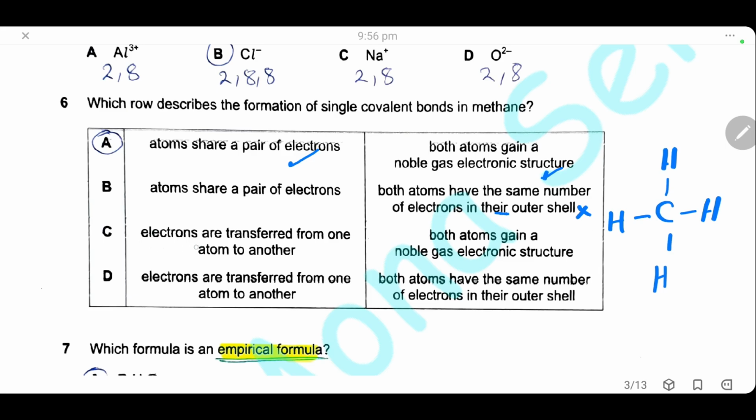C is wrong because electrons are transferred from one atom to another. This is wrong. This is a covalent bond, only sharing of electrons, no transfer of electrons. And D is wrong because also electrons transfer from one atom to another. This is a wrong statement.